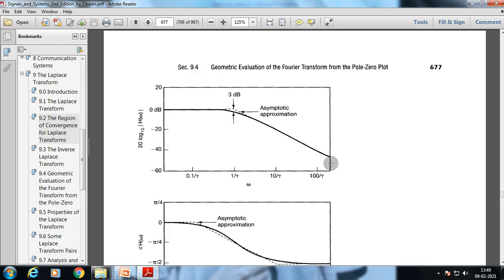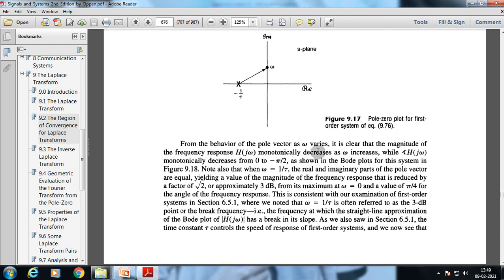First we go through the Bode plot of the system in the figure, where ω is 1 by τ. The real and imaginary parts of this pole vector are equal, yielding a magnitude of the frequency response that is reduced by a factor of root 2, or approximately 3 dB, from its maximum at ω equals 0, and a value of π by 4 for the angle of the frequency response. This is consistent with our examination of the first order system, where we noted that ω equals 1 by τ is often referred to as the 3 dB point or the break frequency, the frequency at which the straight-line approximation of the Bode plot has a break in its slope. As we saw, the time constant τ controls the speed of response of the first order system.